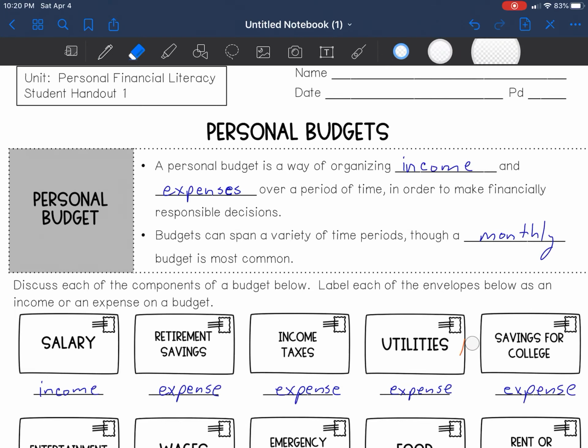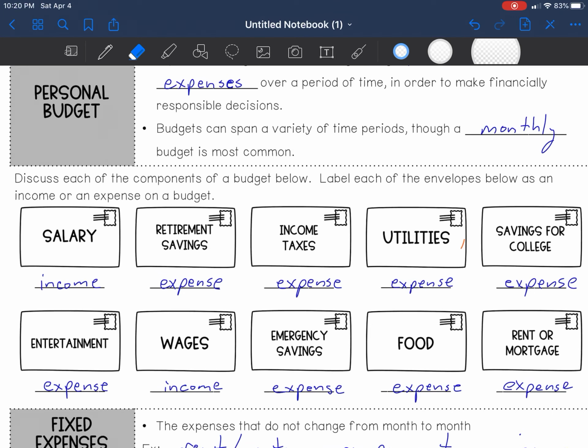Entertainment, an expense. Wages, which is money coming in, income. Emergency savings is an expense. Food is an expense. Rent or mortgage is an expense. For those of you that don't know what a mortgage is, that's your house payment.